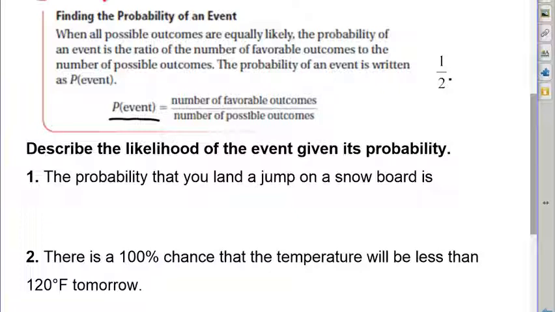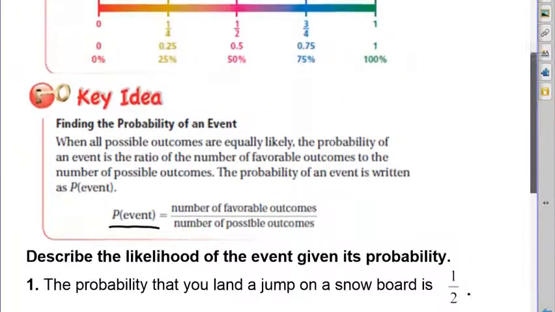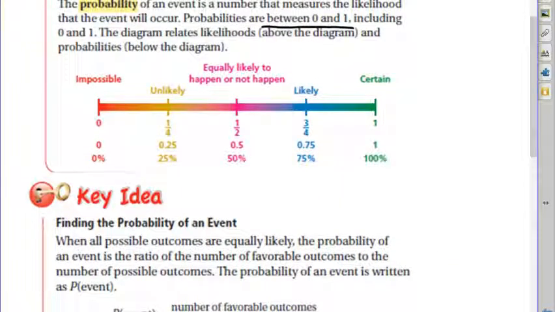So let's see this in an example. Describe the likelihood of the event given its probability. The probability that you land a jump on a snowboard is, my 1/2 is out of the way. Sorry about that. That's a little awkward. I can move it on my paper. You're just gonna have to write it in on yours. When our directions ask us to describe the likelihood, it wants us to use a word, not a number. And those words we're going to choose from are impossible, unlikely, equally likely, likely, or certain.